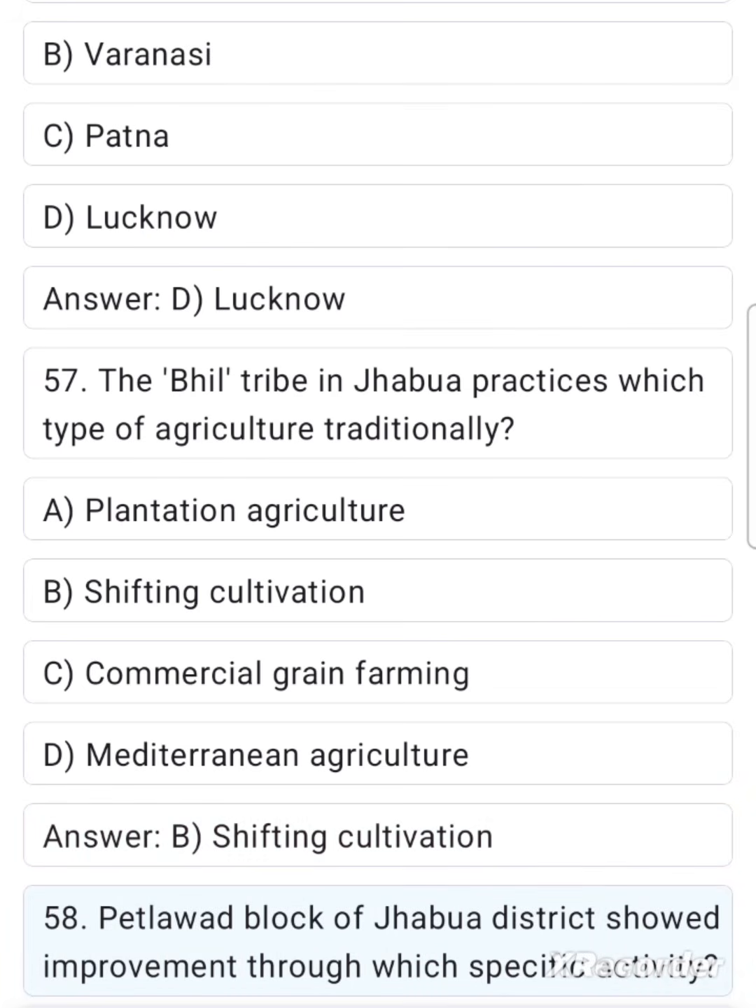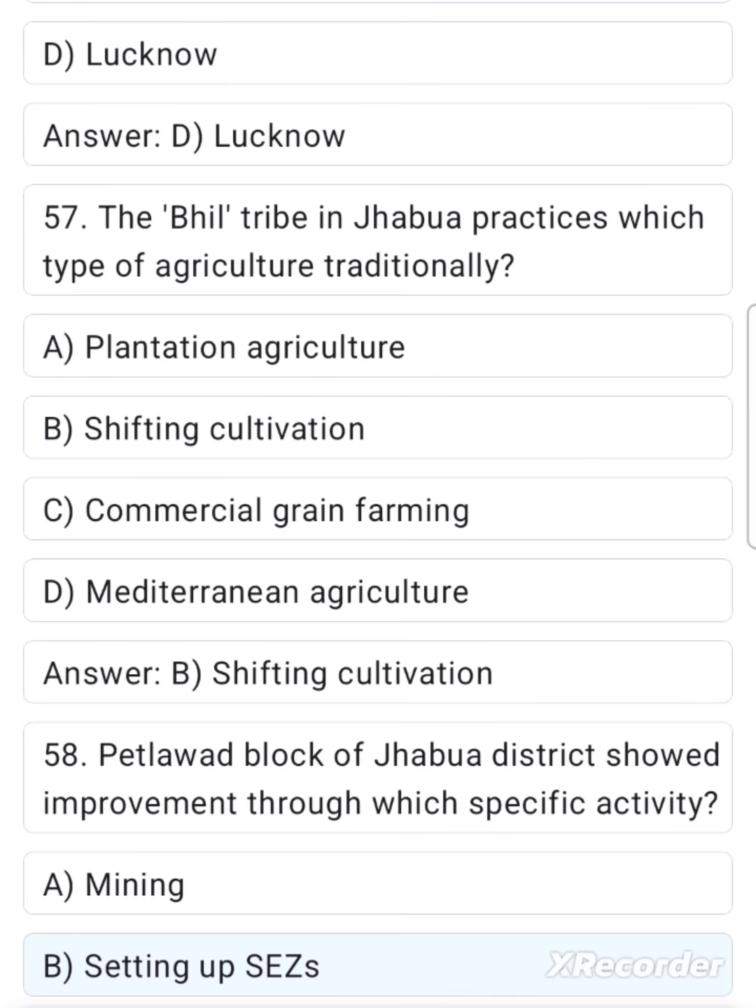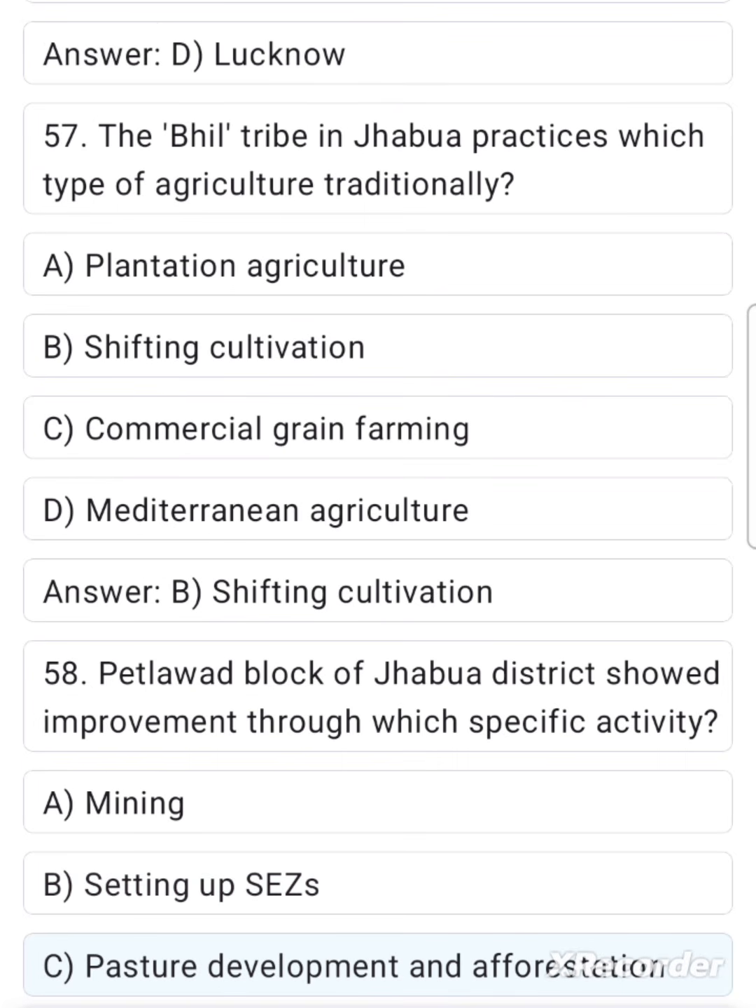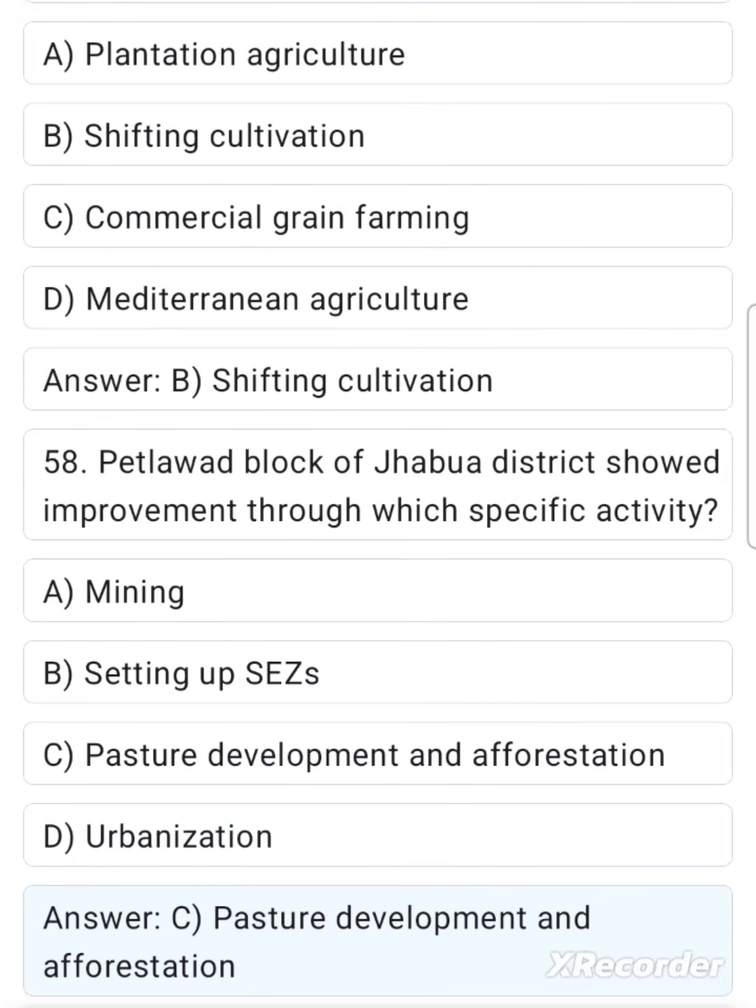58. Petlawad block of Jhabua district showed improvement through which specific activity? A. Mining. B. Setting up SEZs. C. Pasture development and afforestation. D. Urbanization. Answer C. Pasture development and afforestation.